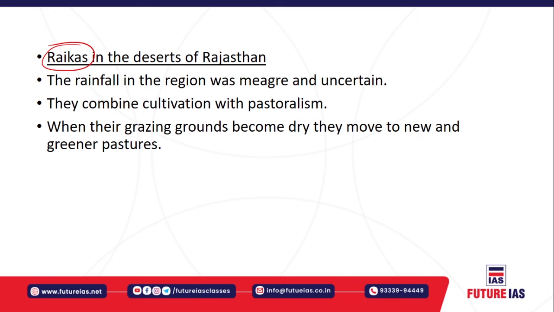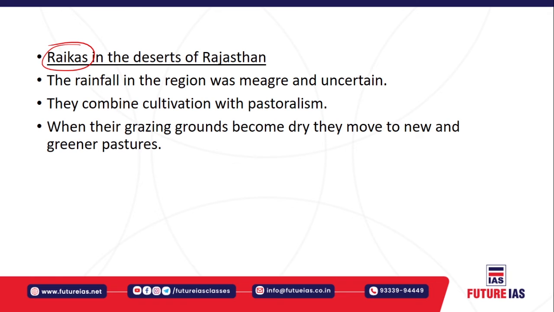The Raikas are basically found in Rajasthan, in the deserts of Rajasthan. So in the deserts of Rajasthan, you will mainly find the Raikas. These Raikas are found in the region where the rainfall is meager or uncertain, right?